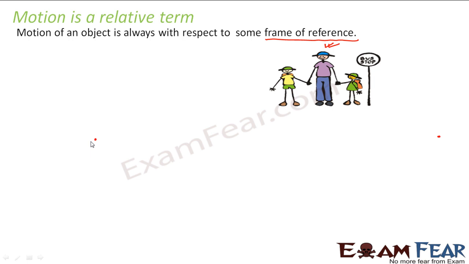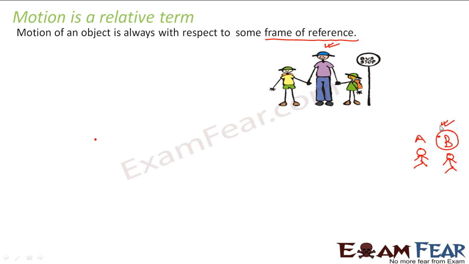Correct? So what interesting thing did you observe here? Whether any object is in motion or at rest depends on the person who is observing it. Let us suppose these are two persons, A and B, sitting inside the bus. If B is the object being observed by A, then B is at rest. But if the same object B is observed by this man, B is in motion.